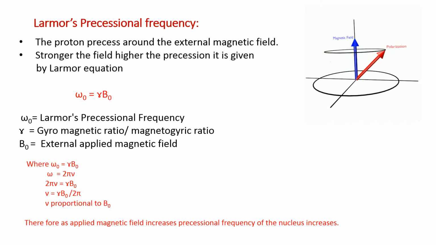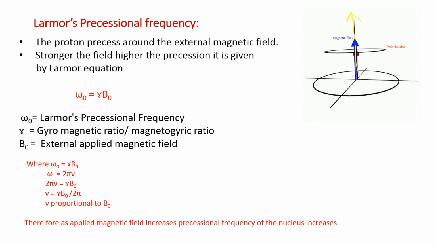So one more topic that we have to consider in NMR spectroscopy is Larmor's precession frequency. The proton precesses around the external magnetic field. You can see this red arrow is a spinning proton, which is spinning around itself and also around the external magnetic field. There is a blue arrow which represents the external magnetic field. Stronger the magnetic field, higher the precession.